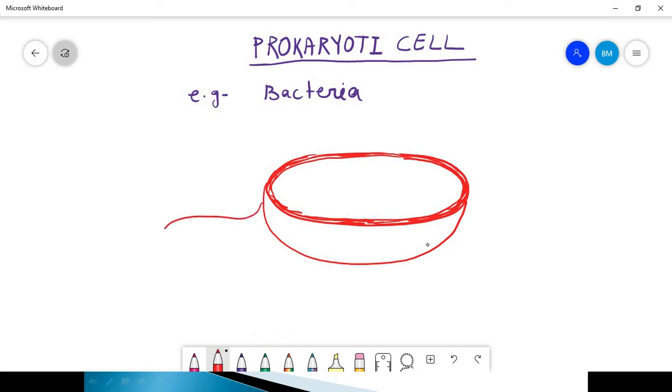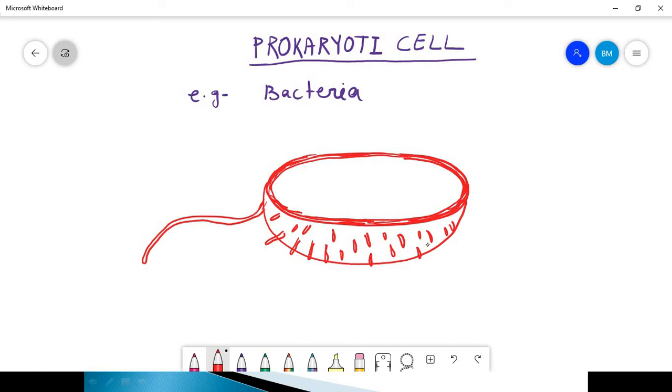Bacterial locomotion takes place by flagella. It has one single flagellum present. And apart from flagella, small protruded structures are there. These are called pili. These pili are responsible for reproduction, that is conjugation. They help in attachment of a bacterium with other bacteria.